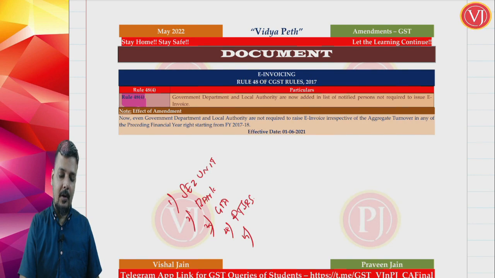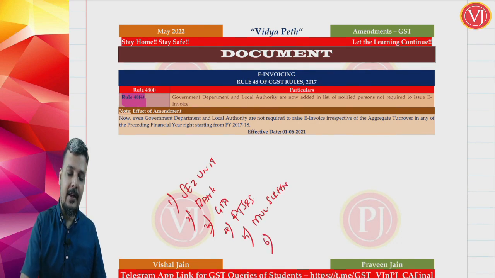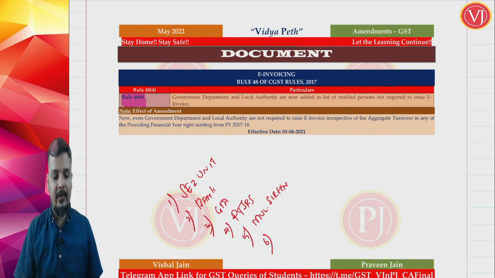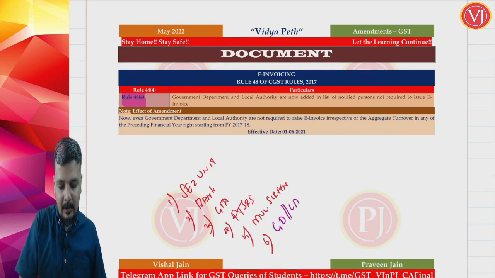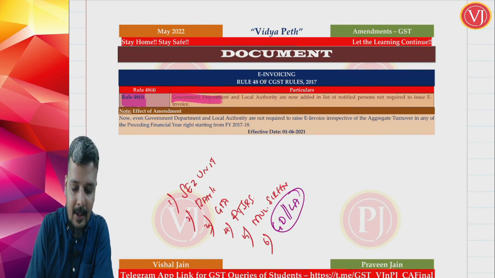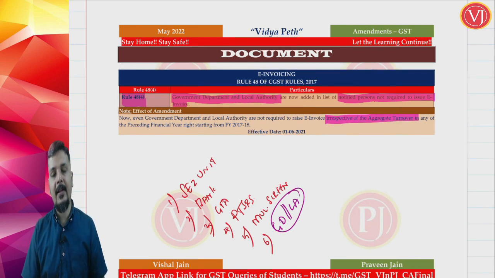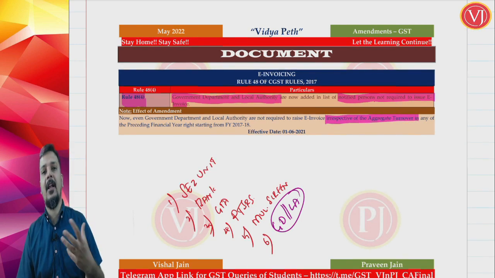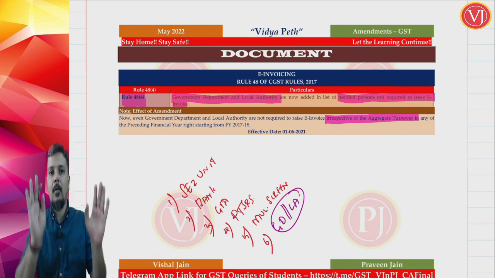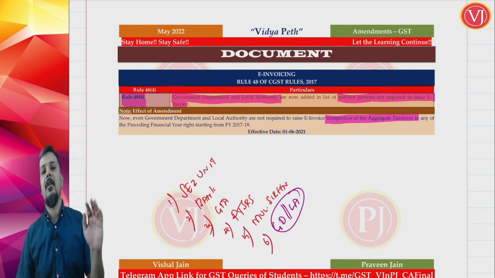Also your multiplex screens were covered. Now what has happened is they have added a new line item telling that even this need not issue e-invoicing: government, department and local authority. So basically the amendment is quite simple. Government, department and local authority, now they are added in the list of notified persons who are not required to issue e-invoicing irrespective of their aggregate turnover. So whether their aggregate turnover is crossing 50 crores in any of the financial years, right, starting from 17-18 or not, forget about it. It may cross, it may not cross, but these sectors are not covered by the concept of e-invoicing.